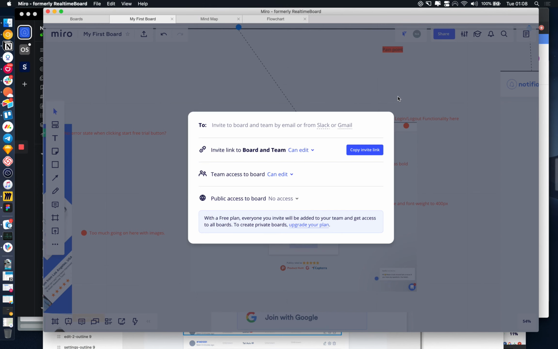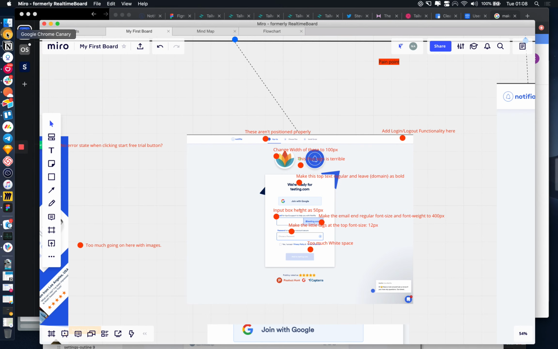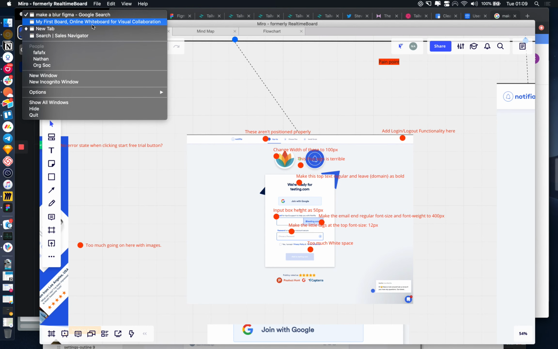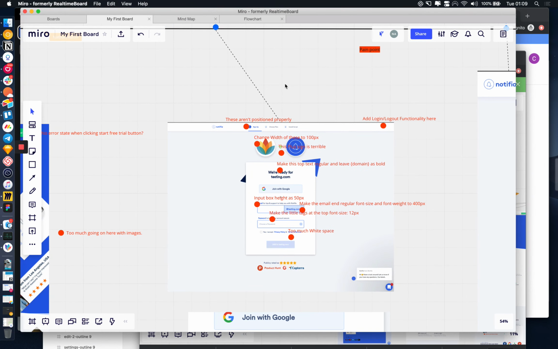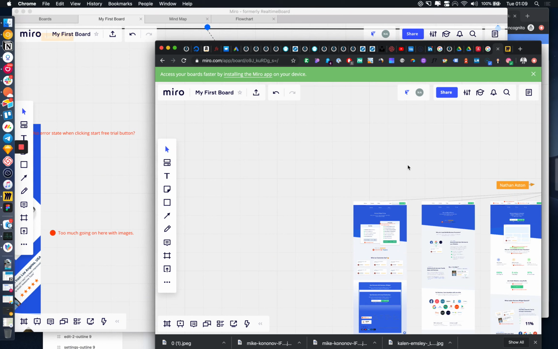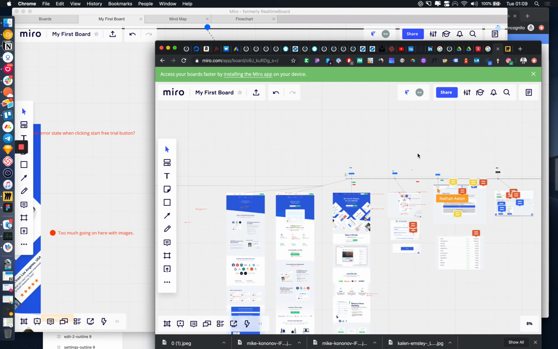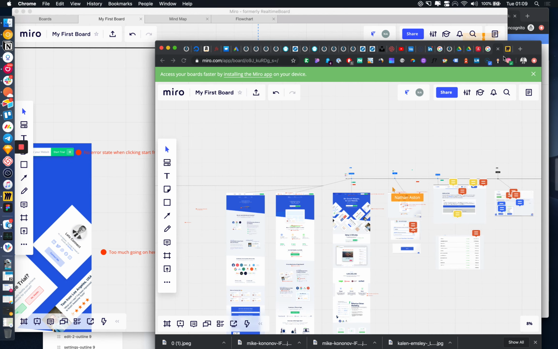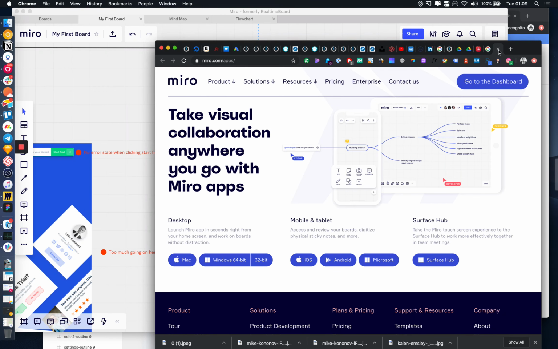The other really interesting thing about this app is that you can collaborate on it in real time. I think I have it open in another window. Yeah, I do. Let's imagine I've invited my developer as well. I can scroll over and you can see the mouse moving, so we can type and work on something at the same time. For distributed teams, which we are within Notifier, and obviously there are hundreds of other distributed teams out there working remotely, this is a super interesting tool.